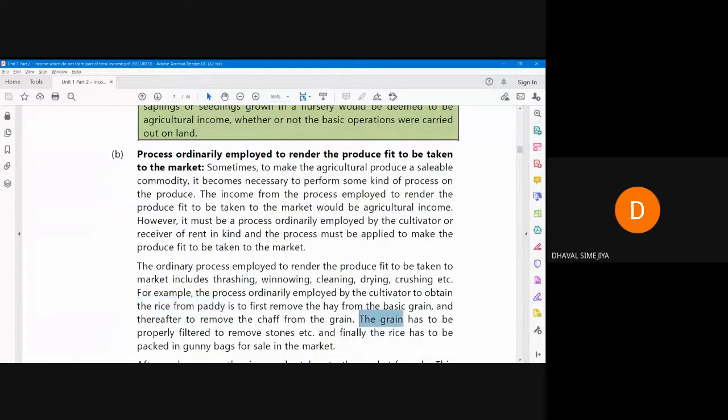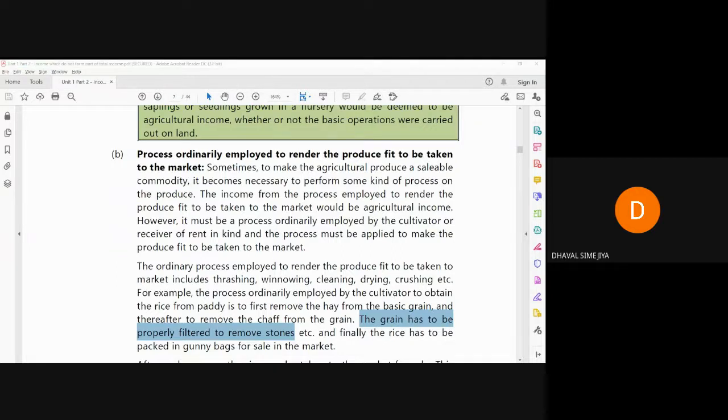The grain has to be properly filtered to remove the stones. So we know that we have to remove the stones from grain. I think you all have seen in summer at your home, your mother and your aunties will clean the wheat, filter the grains and remove the stones.